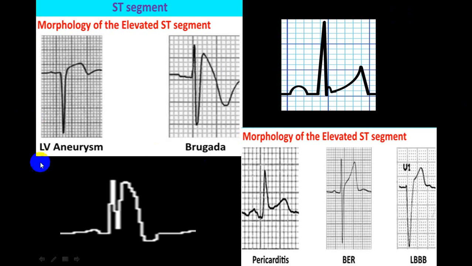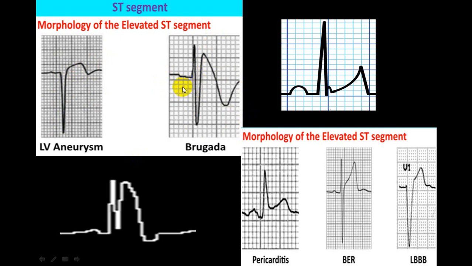So whenever you get such ST elevation, see here there is an ST elevation. This is also ST elevation. This is also ST elevation, J point elevation here. This is ST elevation. But see here, this is an old infarct giving rise to an aneurysm. You got an ST elevation, so you got a deep Q wave. ST elevation, T wave is still inverted. But this is not acute. Here you can see that there is an ST elevation. This is a coved-up ST with T wave inversion. This you see only in V1, V2 or maximum V3.